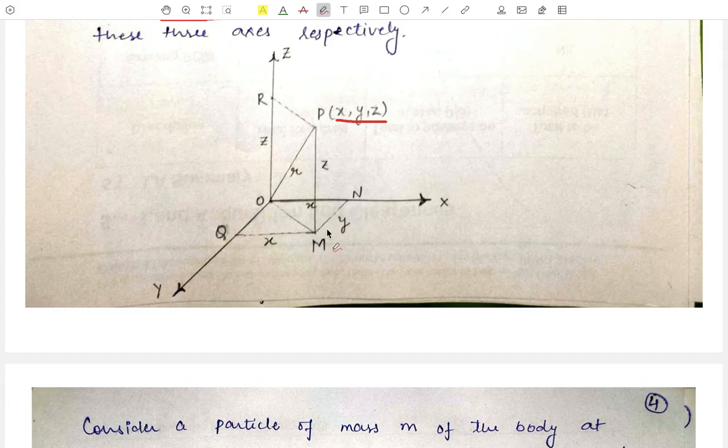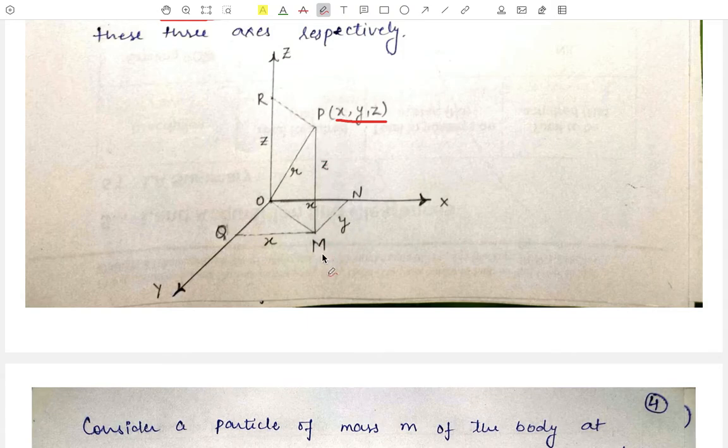This MN will be parallel to this y-axis. In the same way, from the same point M, draw a perpendicular at point Q on the y-axis, that is, this QM is parallel to the x-axis. Now let ON be equal to x and MN be equal to y.